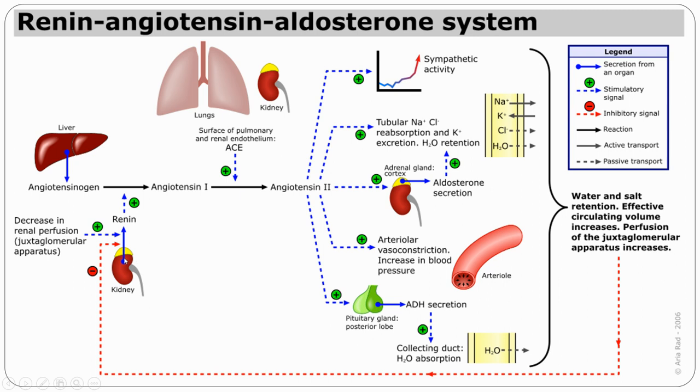Because of the increase in the circulating volume, perfusion to the juxtaglomerular apparatus of the kidney will increase, because of which renin secretion will be inhibited. So once our major criterion of maintaining circulating volume is met, renin secretion will be reflexly inhibited. This is called negative feedback. Along with this, ACE is structurally similar to kininase. This kininase is an enzyme which is very important in metabolizing bradykinin, substance P, and also certain prostaglandins.